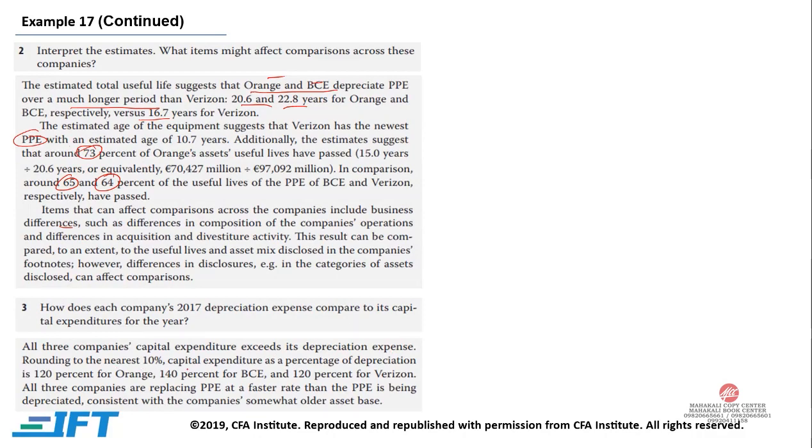Rounding to the nearest 10%, capital expenditure as a percentage of depreciation is 120% for Orange, 140% for BCE, and again 120% for Verizon. All three companies are replacing property, plant and equipment at a faster rate than property, plant and equipment is being depreciated. A very important point. And this is consistent with the companies' somewhat older asset base.